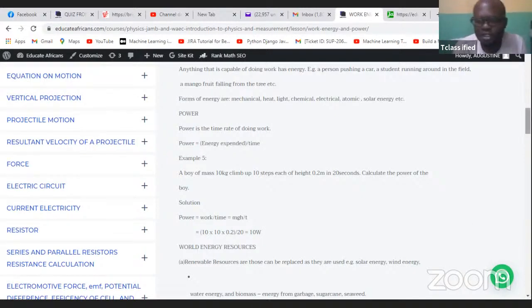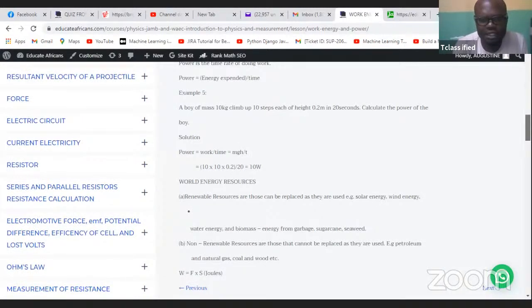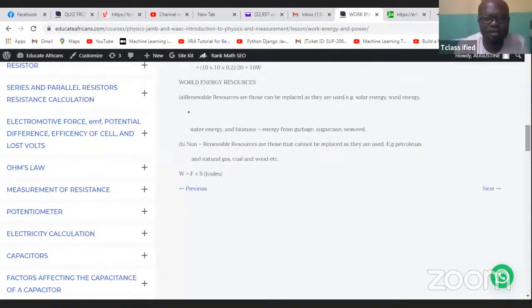Now, work, energy, resources. Renewable energy are those that can be replaced. On a larger scale, you can be looking at what we call renewable energy, which are energies that can be replaced. Example is solar energy. That's why when you're hearing about green energy, Nigeria is moving towards green energy, solar energy, wind energy, because fossil fuels can deplete over time. Water energy, biomass, all these are examples of what? Renewable energy. And biomass can be gotten from energy from garbage, sugarcane, and seaweed.